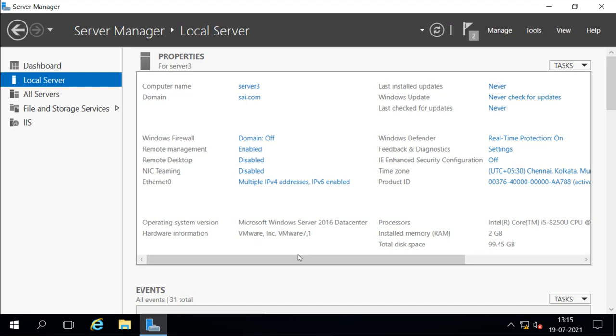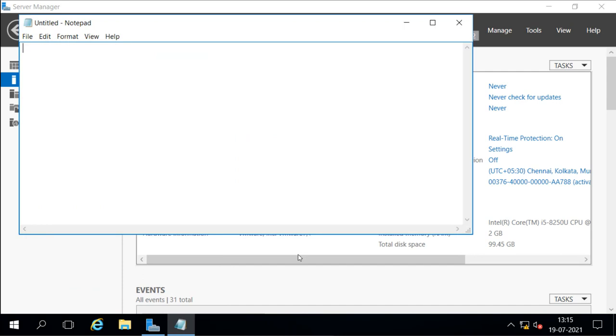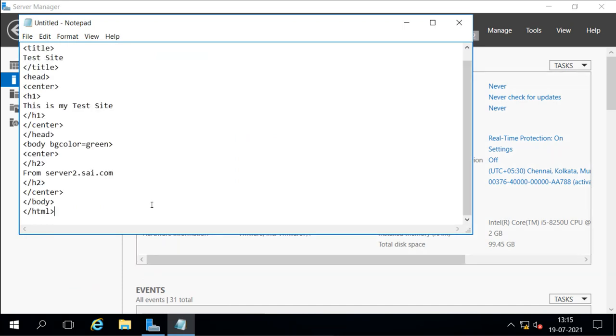Same thing I will do here. I will open Notepad and add that code.